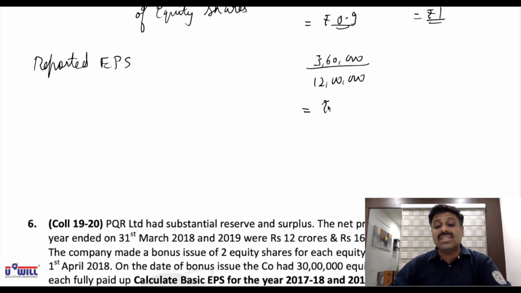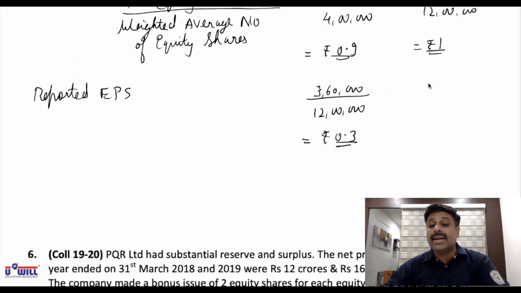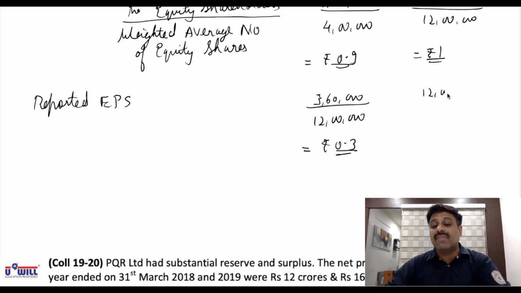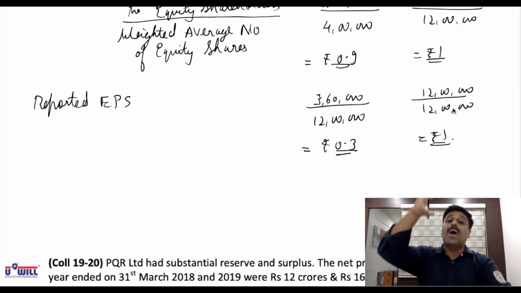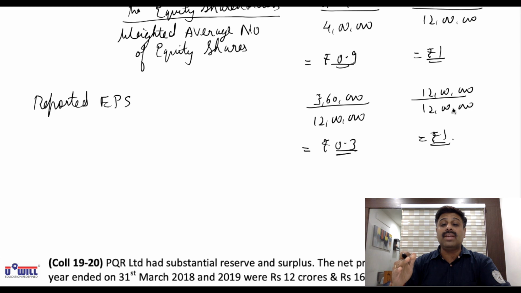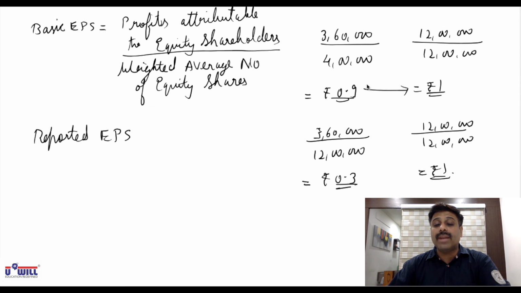That comes to rupees 0.3. And current year, as it is 12 lakhs divided by 12 lakhs, that is 1. Now the correct impression will go to the shareholders, that from 0.3 the EPS has increased to 1. The earnings of the companies have definitely increased drastically. So the basic EPS might give wrong impression to the shareholders.